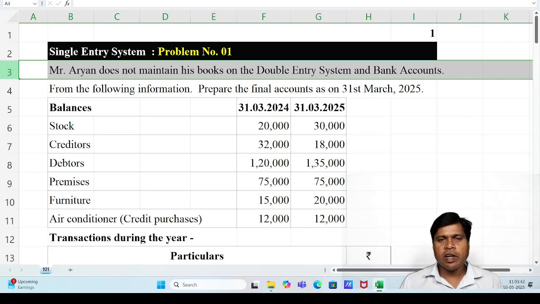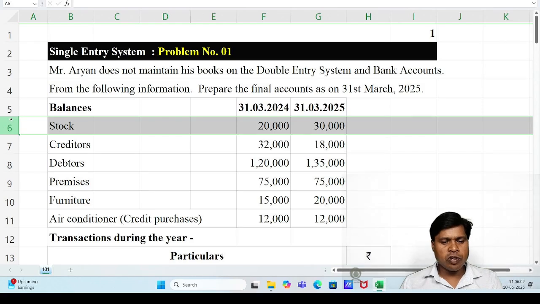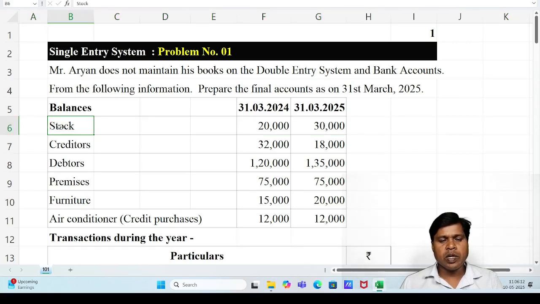Student, if trial balance is given in the question, we can make the final accounts, but if trial balance is not given in the question, then making the final accounts is challenging. So let's start how to solve the problem of single entry system. Opening stock 20,000 means previous year unsold goods, and closing stock means current year unsold goods. As per the final accounts format, opening stock we have to record in trading account debit side.